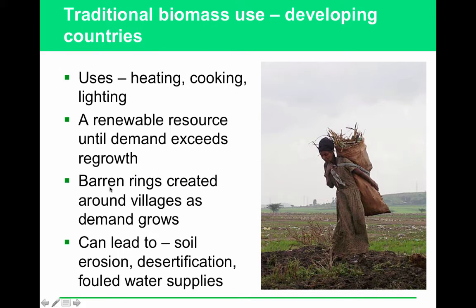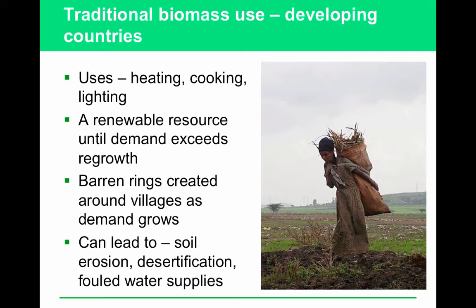Make a connection between a country's classification, developing or developed, and how it uses biomass for fuel. Also connect a country's classification and overall use of biomass for energy. Developing countries use biomass for heating, cooking, and lighting primarily. And developed countries use biomass to generate electricity and to create fuels for machines like cars. Developing countries use far more biomass per person and overall than developed countries do.